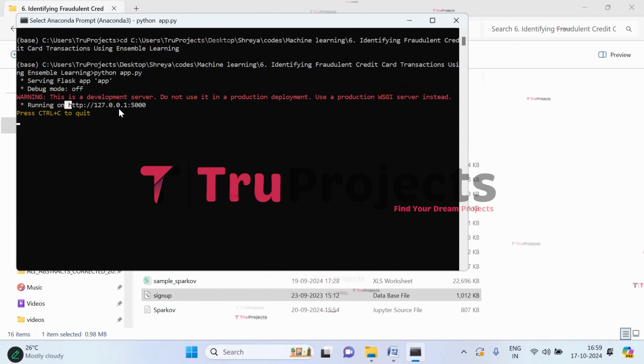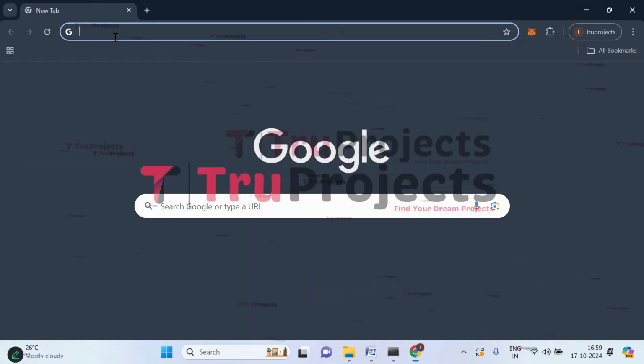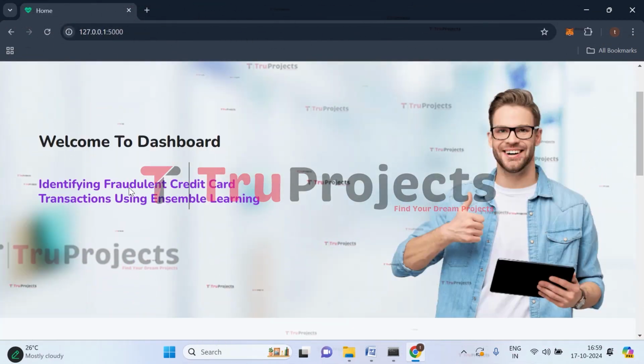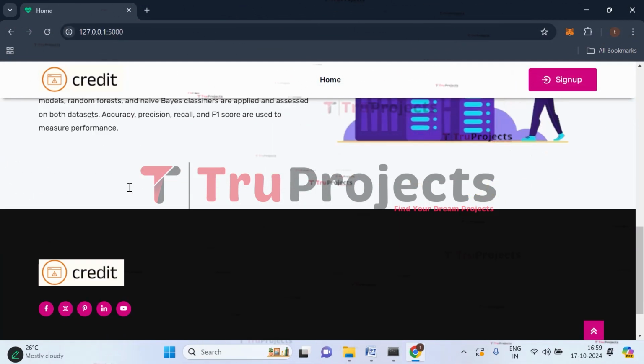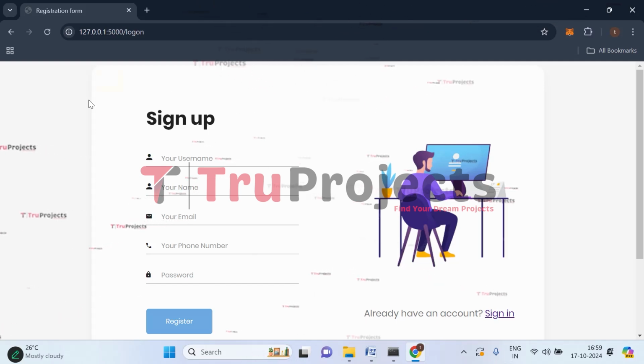Now copy this local link provided by the Flask framework and paste it into any web browser. So I'm copying the link. I prefer Google Chrome, so I will paste it in that. Paste the link here, click on enter. And this is the web page of the project, which is displayed in the browser, and this is developed using the Flask framework.